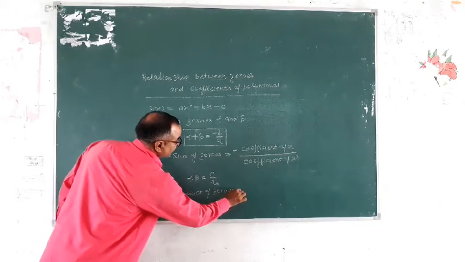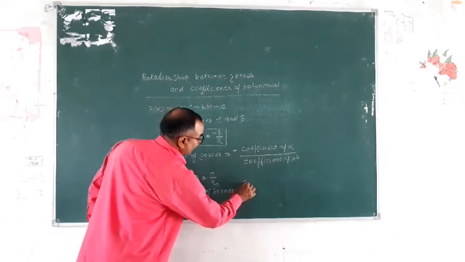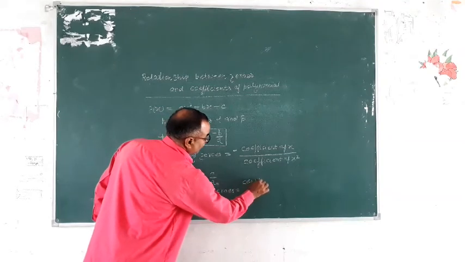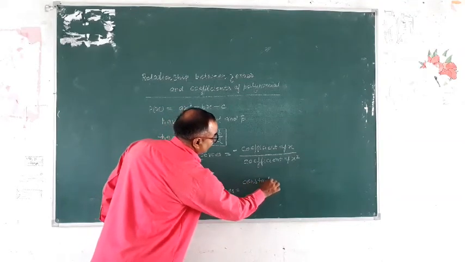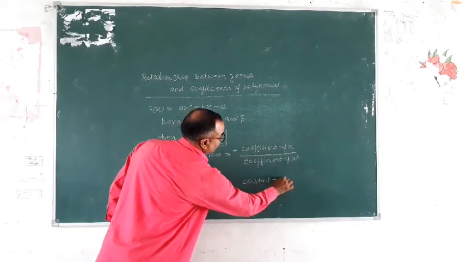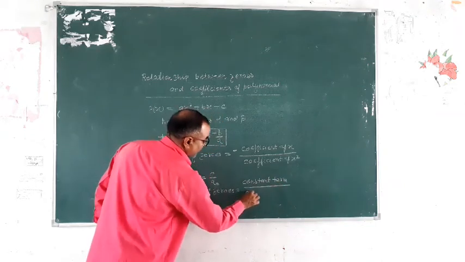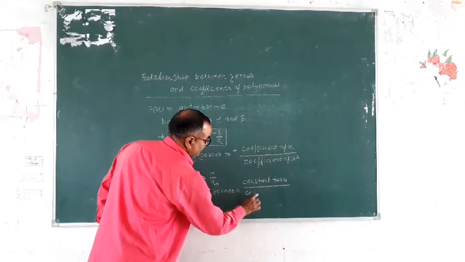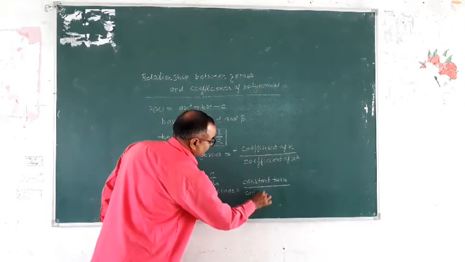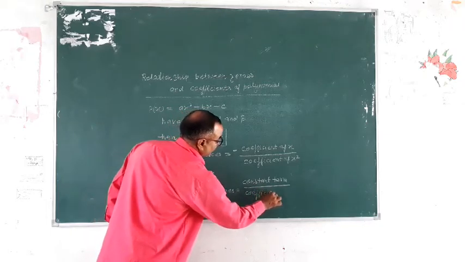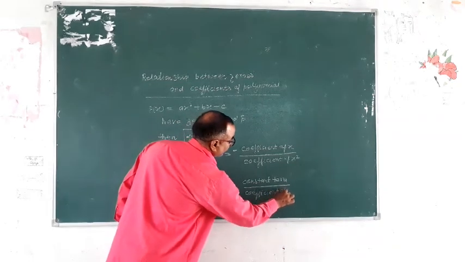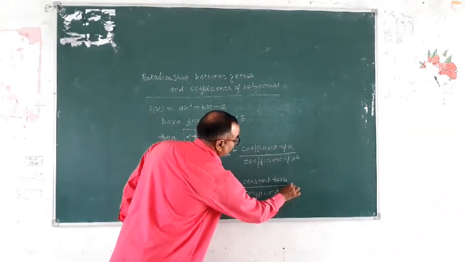Product of zeros equal to constant term upon coefficient of x square.